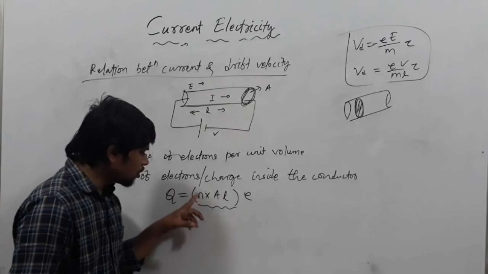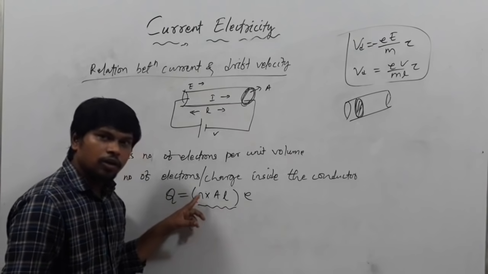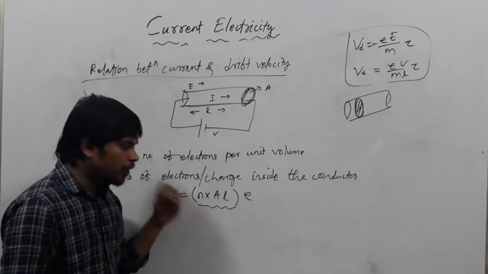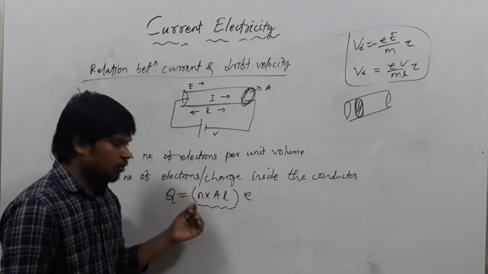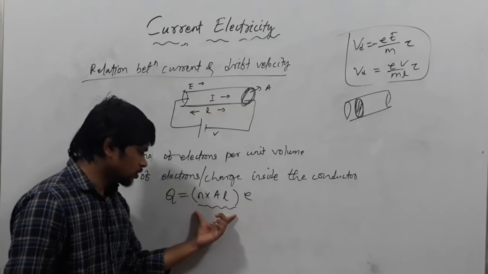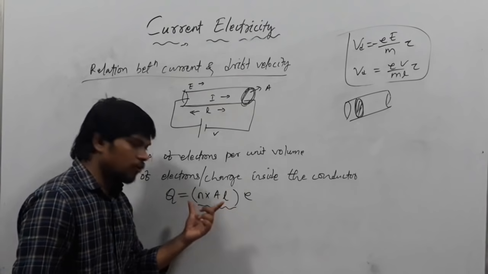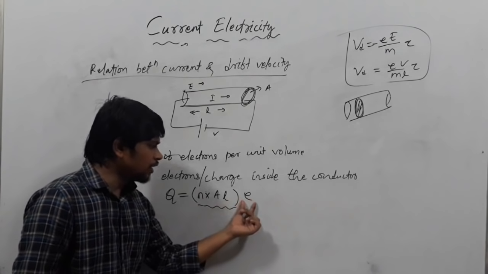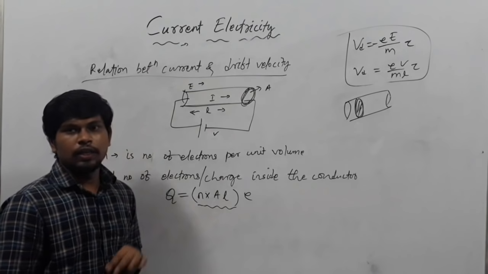And n is the number of electrons per unit volume. I am repeating so that you can remember. n is the number of electrons per unit volume. This is the total volume. This equals the total number of electrons, and multiplied by e will give you the total charge.